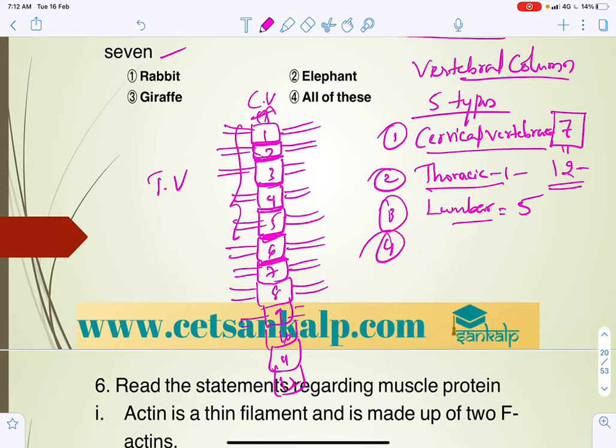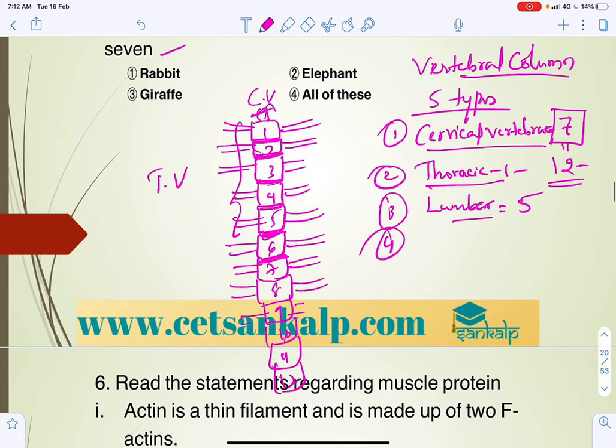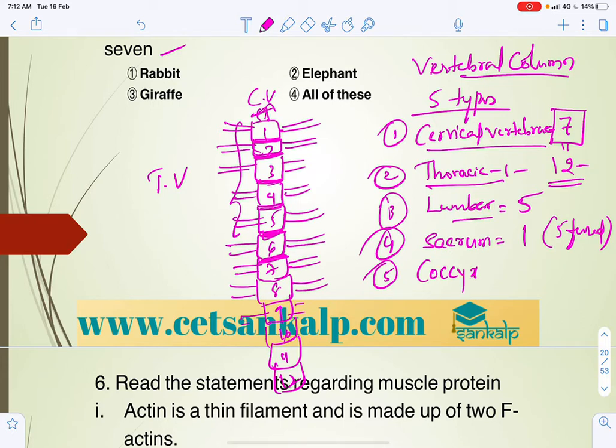And sacral vertebrae, right, we can also call it the sacrum. In the embryonic stage it is made up of 5 bones which fuse to form one bone in adults. And the 5th type is coccyx or coccygeal vertebra, that is the tail vertebra.